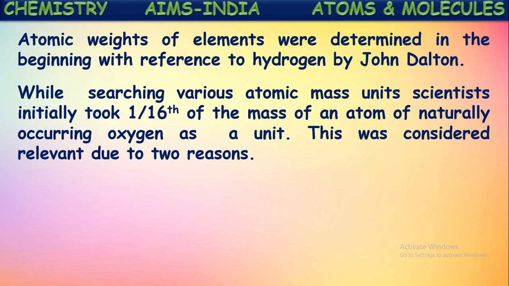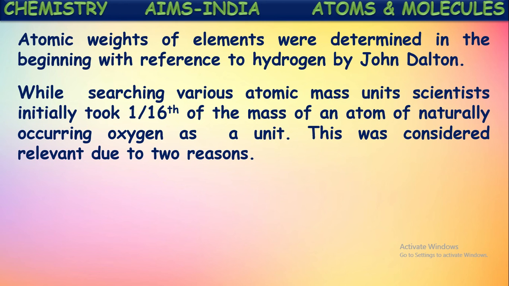Atomic weights of elements were determined in the beginning with reference to hydrogen by John Dalton. We said here that atomic masses of elements are determined by using 1/12 mass of the carbon 12 isotope, which is taken as the standard, the AMU. But in the earlier days, they took the mass of hydrogen as reference. John Dalton took the mass of hydrogen as a reference or standard, and tried to calculate the mass of the remaining elements.